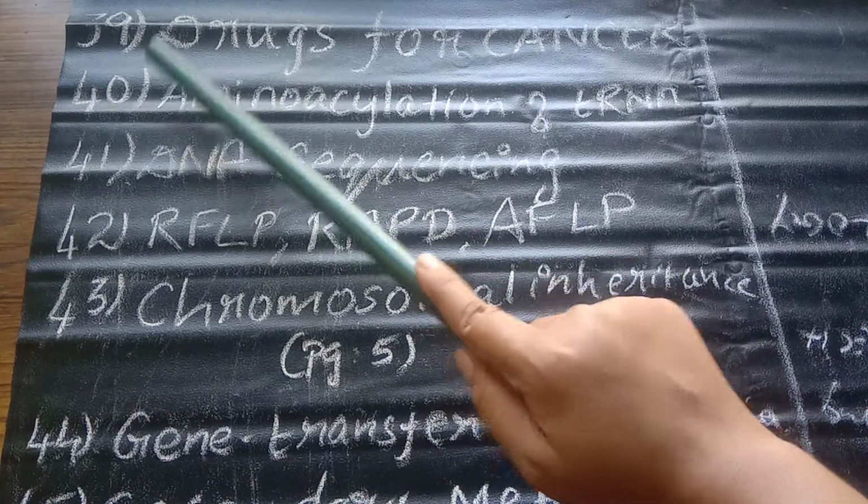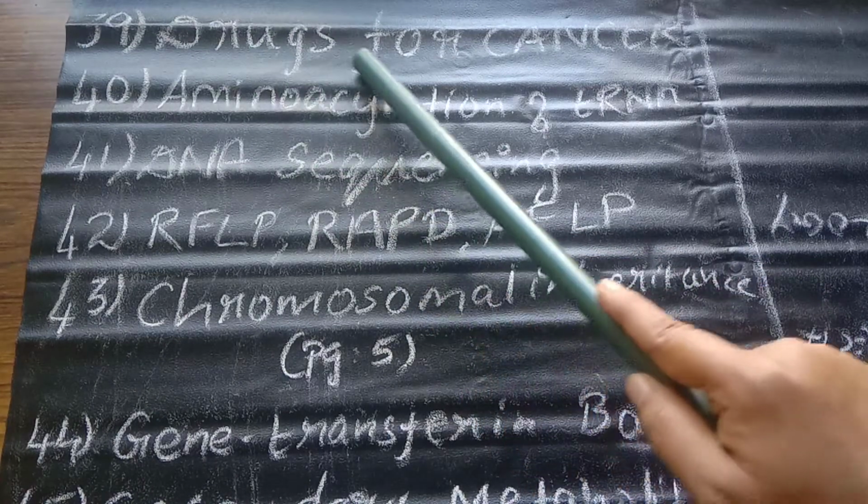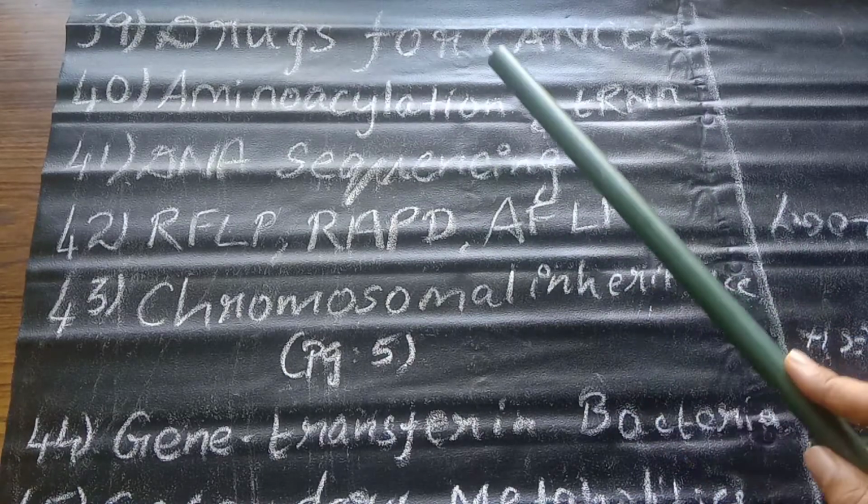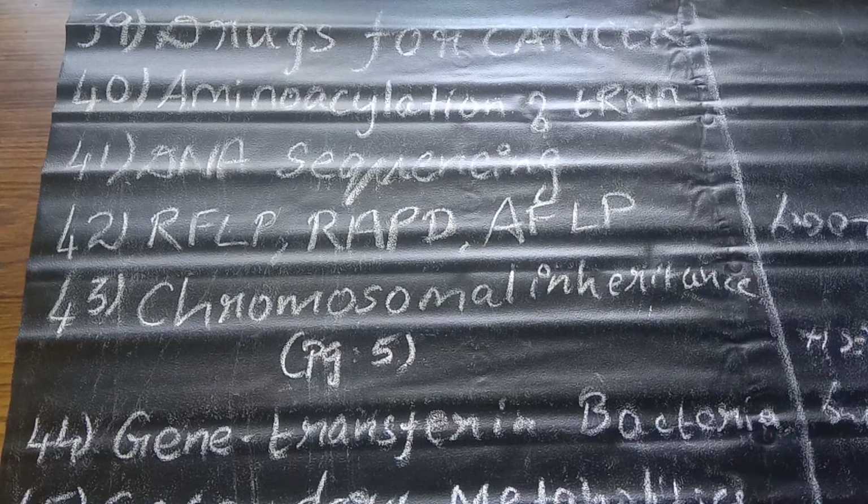So the next thing is that you should study about the drugs employed for the treatment of cancer, and from which source the drug is taken. For example, if you take vincristine and vinblastine from Catharanthus roseus, you should know whether it is preventing microtubule depolymerization or preventing microtubule polymerization, like that.